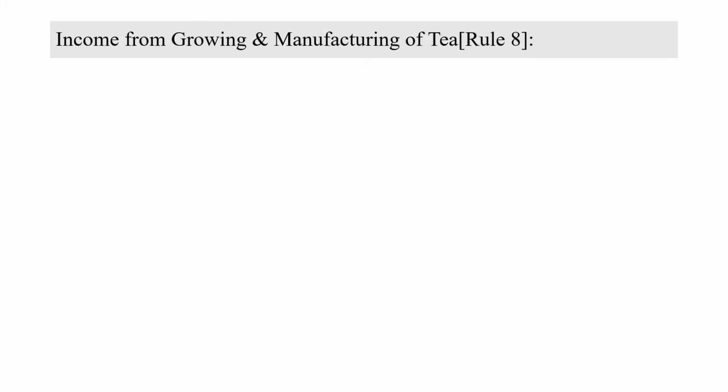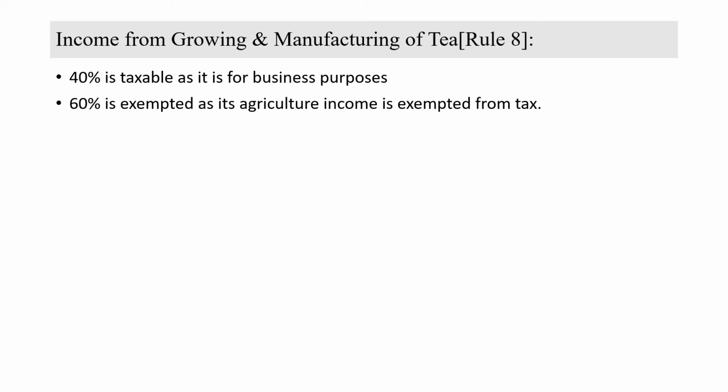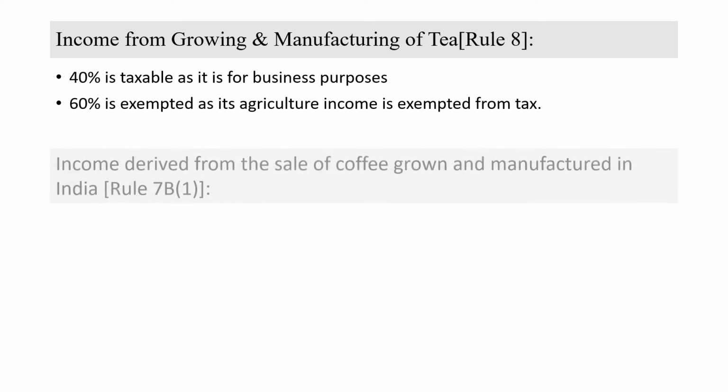Then next, income from growing and manufacturing of tea. Rule 8. Now see what's there in it. It is also the same. 40% is taxable because it is for business purpose, and 60% is exempted as it is agricultural income, exempted from tax.